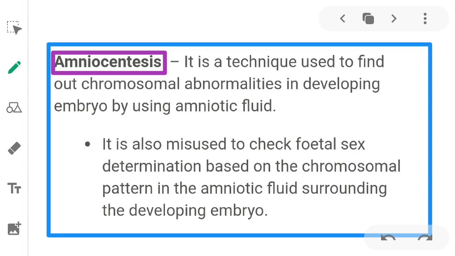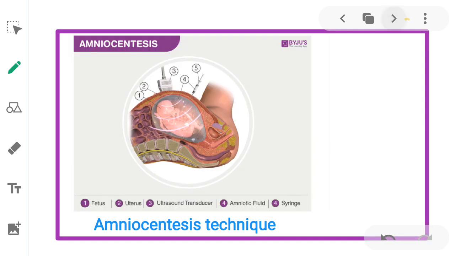It is misused to check fetal sex based on the chromosomal pattern in the amniotic fluid surrounding the developing embryo. In this technique, from the fetus growing in the uterus, amniotic fluid is taken out and used for the test.